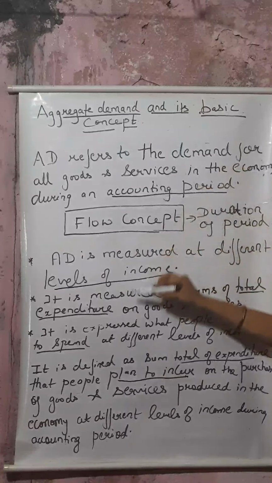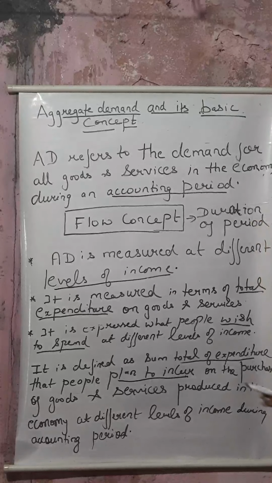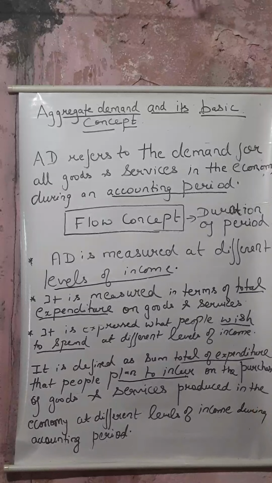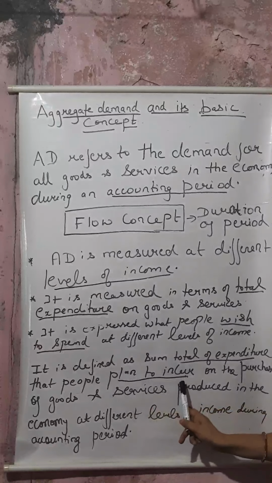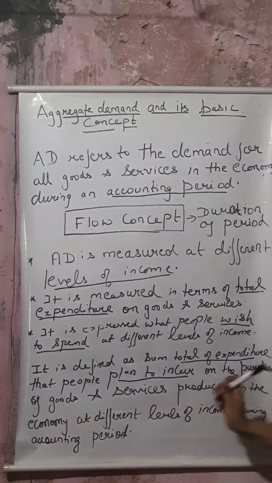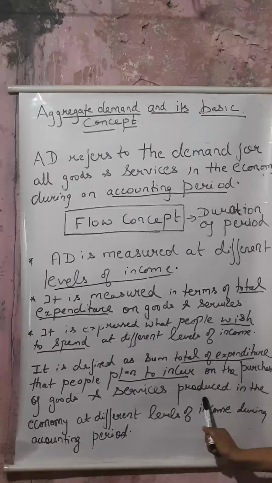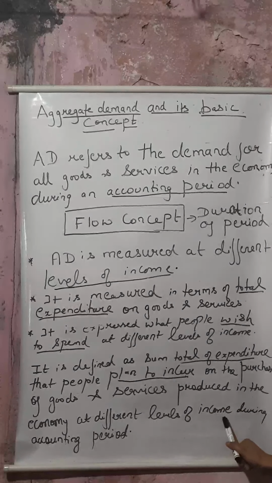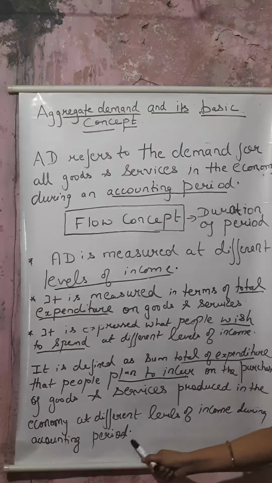So from all these points, we can define AD as the sum total of expenditure that people plan to incur on the purchase of goods and services produced in the economy at different levels of income during an accounting period.